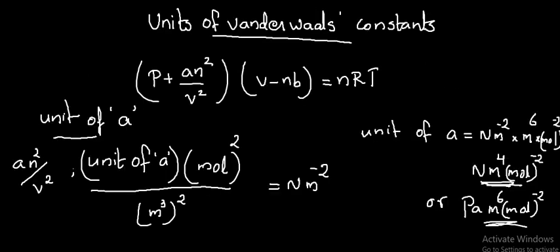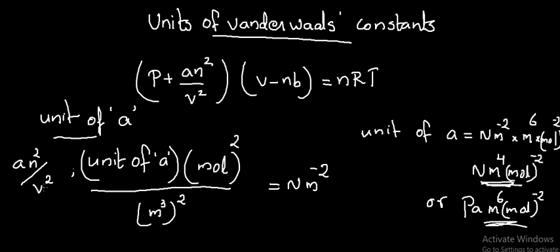Then what are the units of Van der Waals constants? We know that the Van der Waals equation is P plus A N square divided by V square into V minus nb is equal to nRT. The pressure correction term A N square divided by V square must have the same unit of pressure.